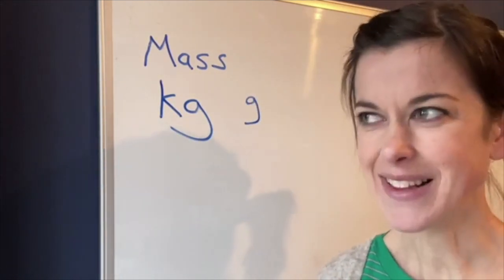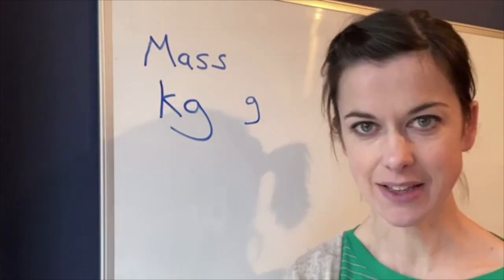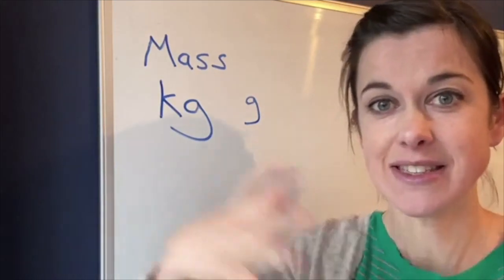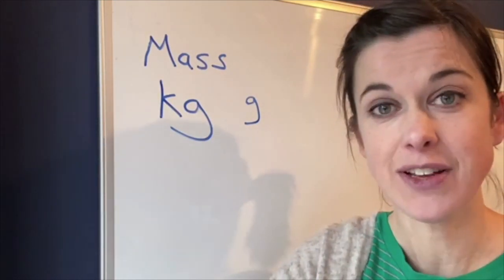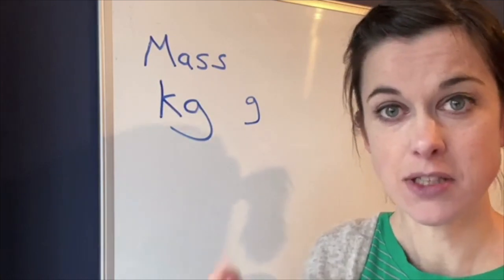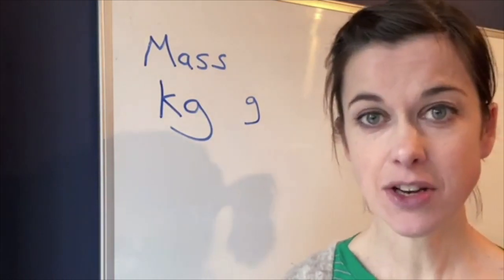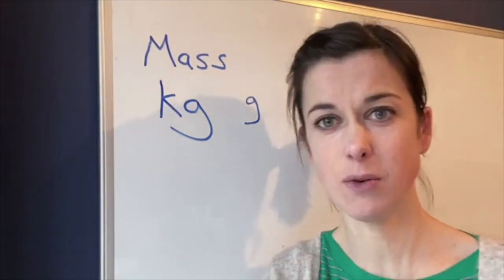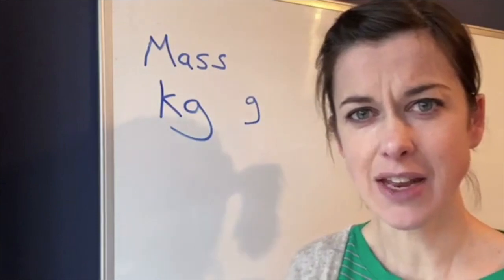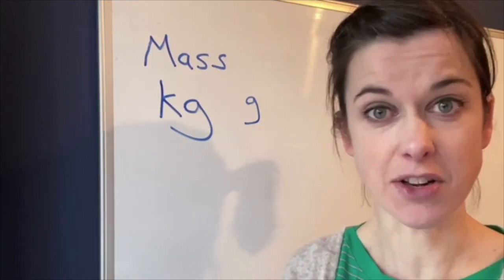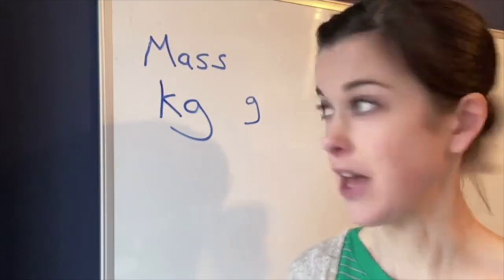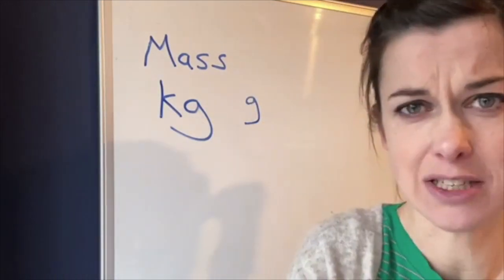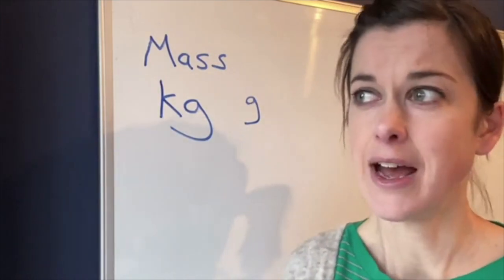What is mass? Well, strictly speaking, mass is a measure of how difficult it is to get things moving, or how difficult it is to stop them. So me, a big thing, sitting on a sofa, if you were trying to pull me off the sofa, it would be more difficult for you to do that than it would be to pull my 2-year-old off the sofa because she is very small, okay? So mass is a measure of how difficult things are to move. Something with more mass is harder to move than something with a small mass.